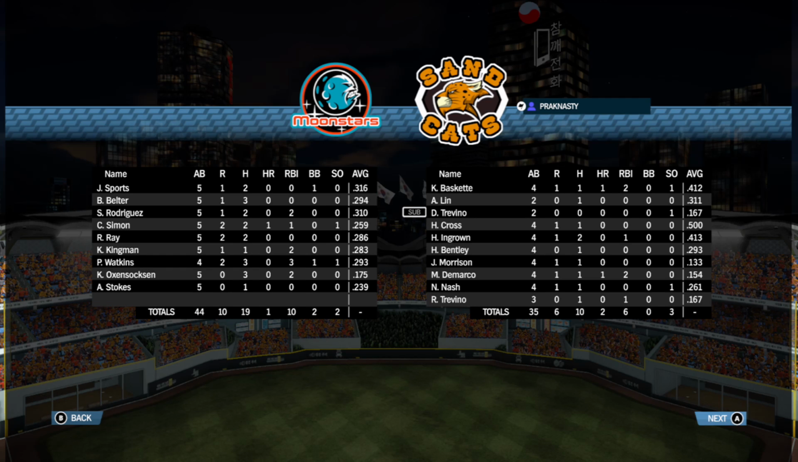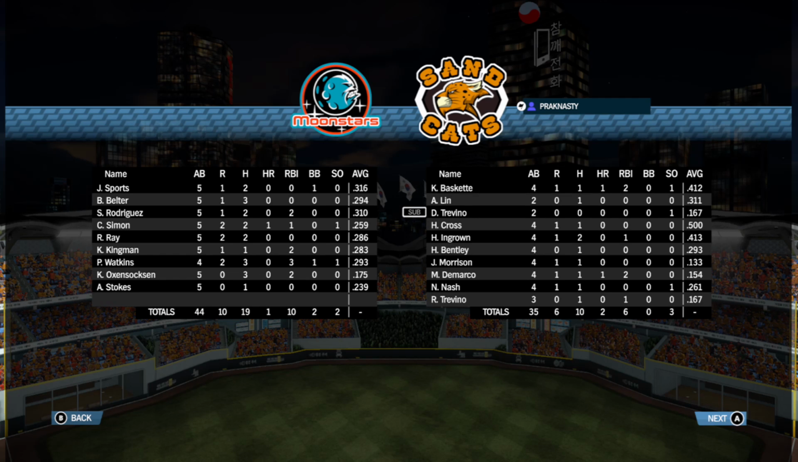Everyone in the Moonstars lineup got at least a hit. Home run for Simon. Other than that, they had a lot of extra base hits that drove in runs. 3 RBI day for Watkins, 2 RBIs for Kingman and Oxensoxen and Rodriguez, and Simon had the home run, of course. And on the other side, home runs for Basquette and DeMarco, the 2 veterans. Everyone got a hit except Trevino, who came off the bench as a sub.